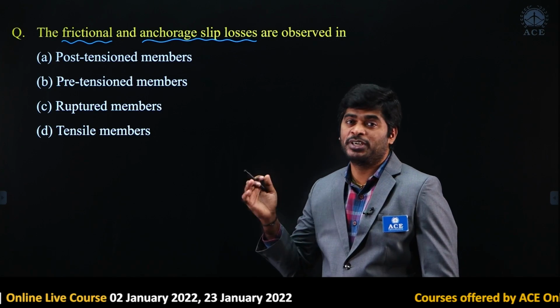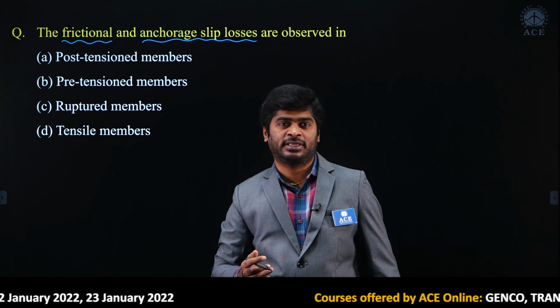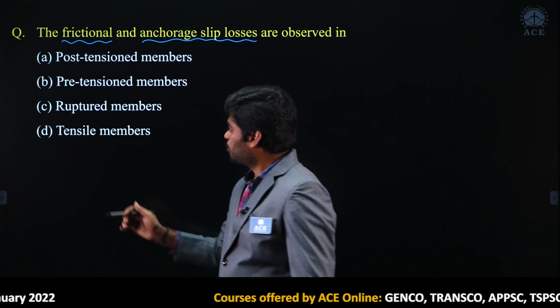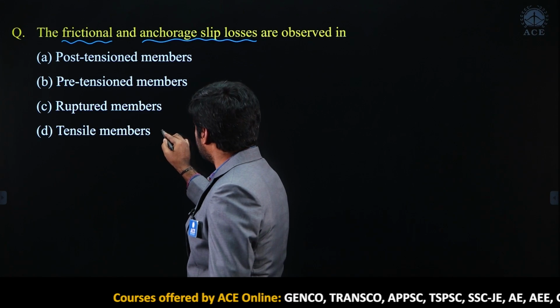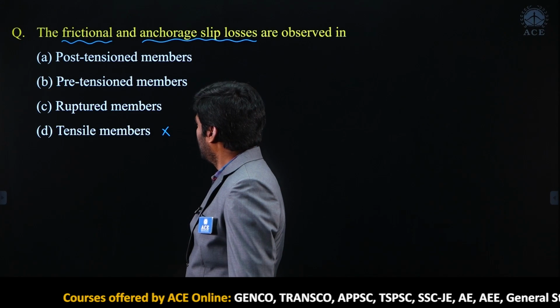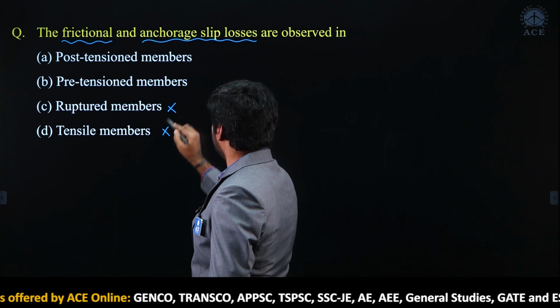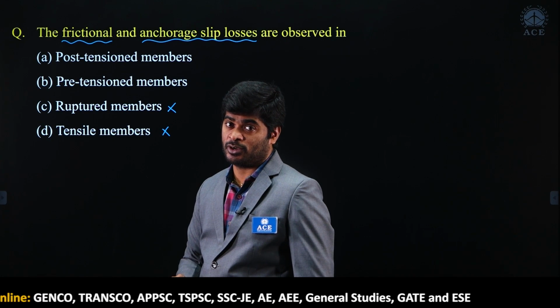In pre-stressed concrete there are two methods, one is pre-tensioning method, the other one is post-tensioning method. Option D, tensile members, my dear, is a wrong option. Ruptured members is also a wrong option, because these losses we come across in pre-stressed concrete.